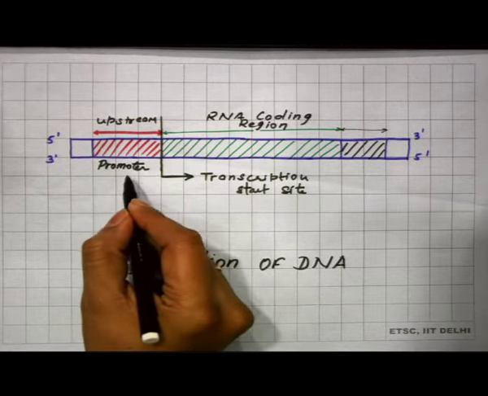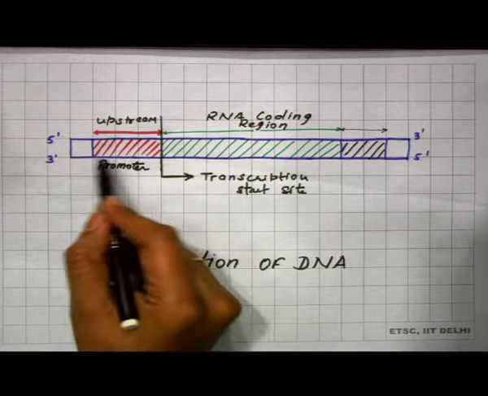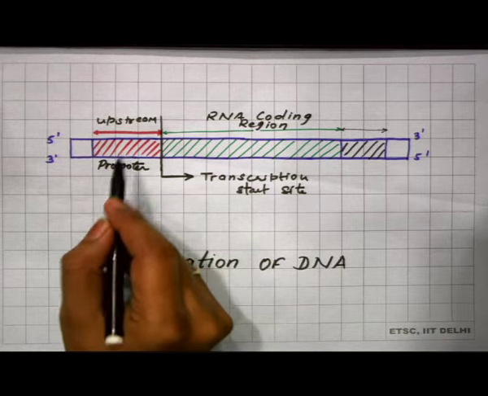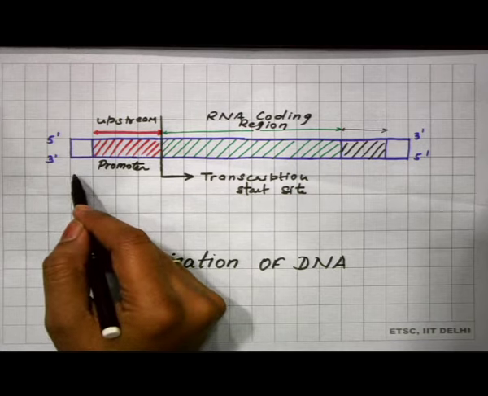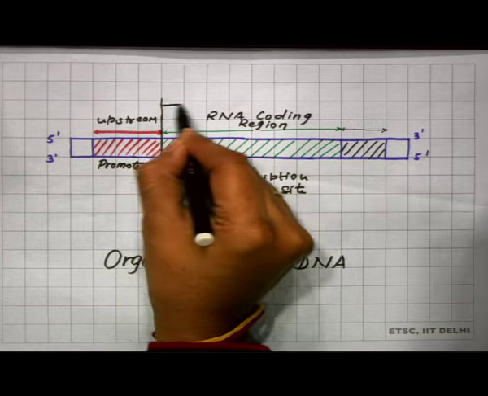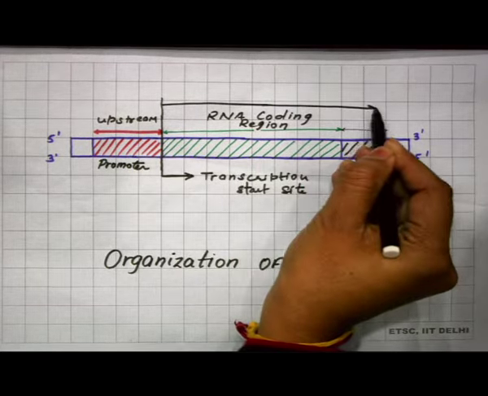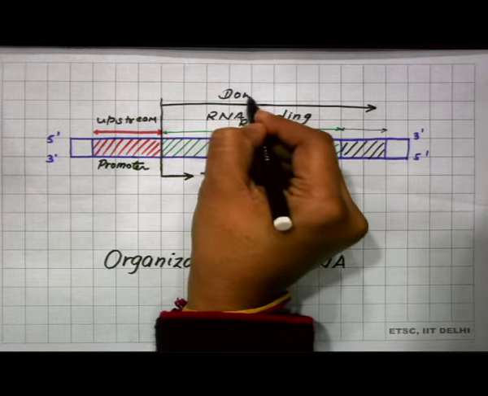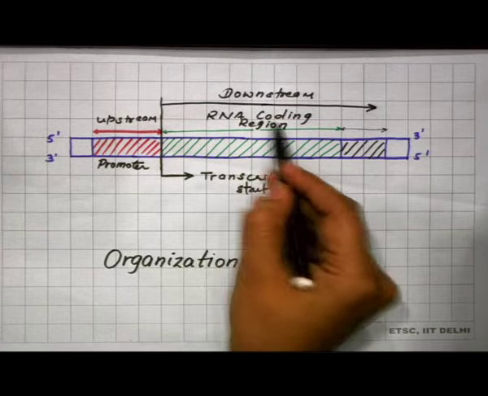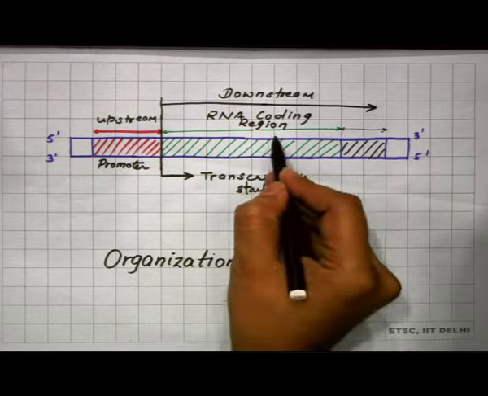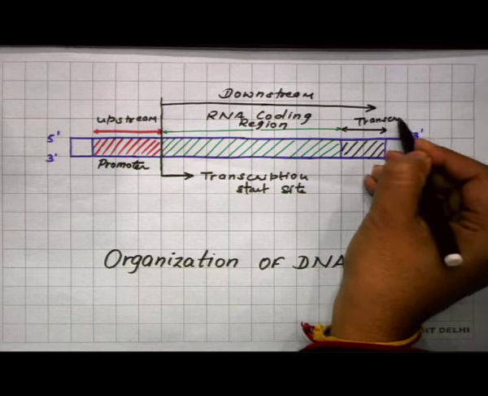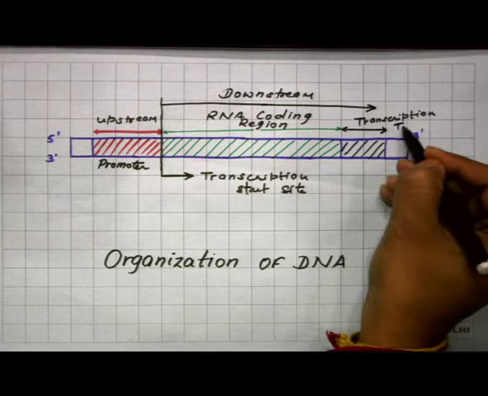This promoter is a very important part of transcription, because the RNA polymerase is able to recognize the promoter sequences, and then only it will bind over there to initiate the transcription. Now, the base sequences on the right side of the transcription start site are called downstream, and in the downstream the RNA coding region is there, and downstream of the RNA coding region, this particular fragment is the termination site.